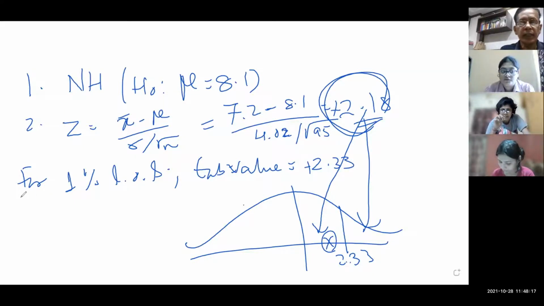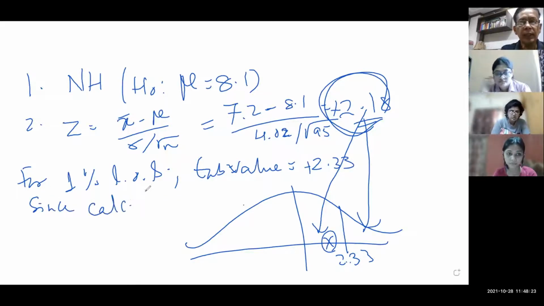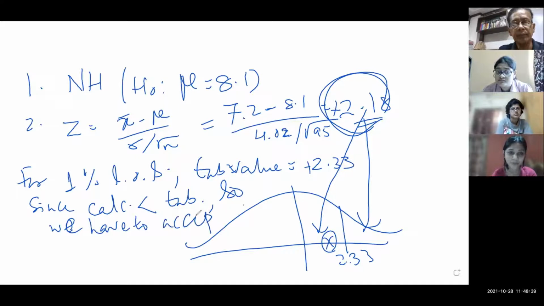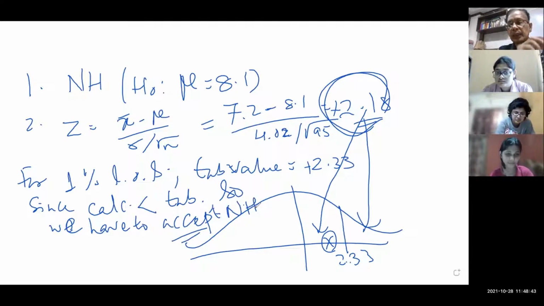Step 3, Sarada. Since it's in the critical range, the calculated value is less than the tabulated value, so we have to accept. We have to accept in all cases.